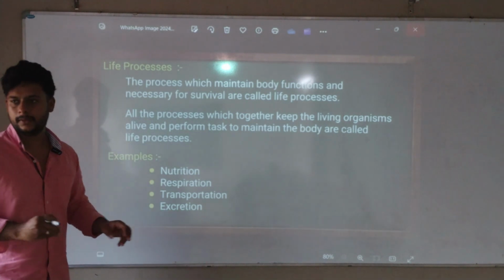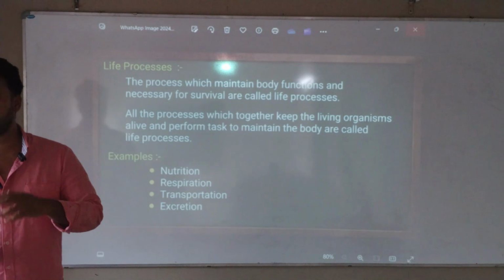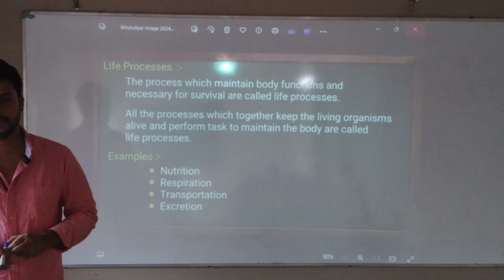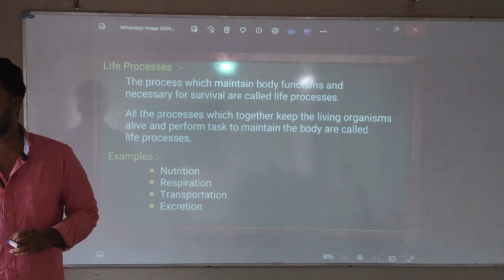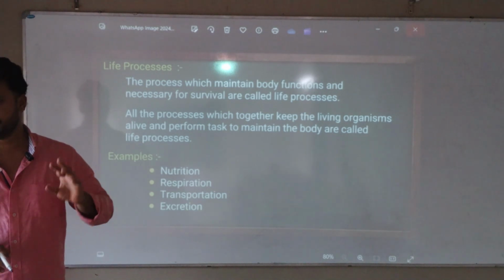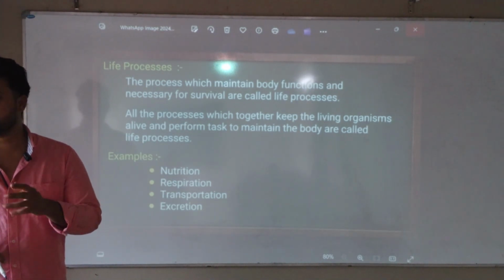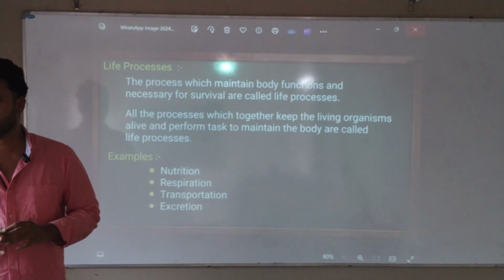Third, transportation. Whatever food you are eating, it should be transported. It should go properly. If there is a blockage, what happens? Whatever you are eating, transportation should be proper. Okay. Last, excretion. Whatever you eat, it should go outside. Whatever you drink, it should go outside. Excretion should be happening. If excretion is not happening, what will happen? Getting?